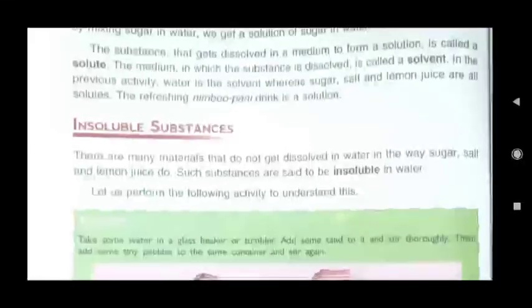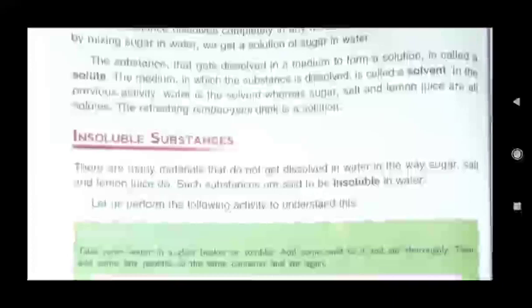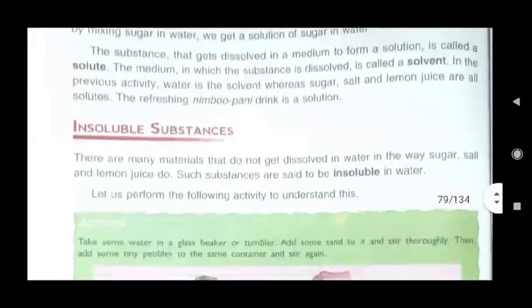In the previous activity, water is the solvent, whereas sugar, salt and lemon juice are all solutes. And that refreshing Nimbu Pani, that drink is a solution. So after performing this activity, as I told you, you take 1 glass of water, you add 1 teaspoon of sugar, 1 pinch of salt and lemon juice, and then you just stir it, mix it.